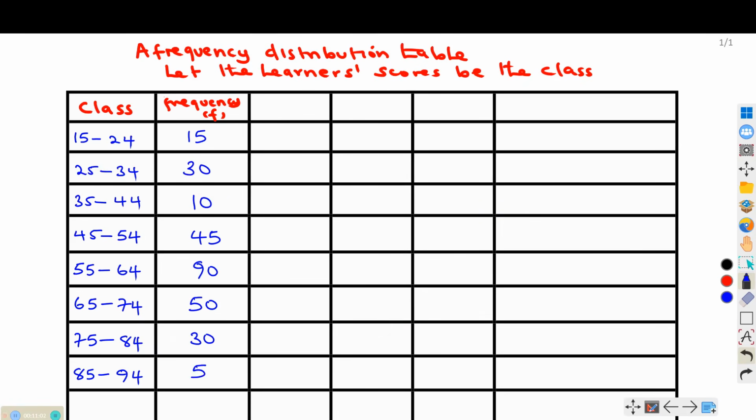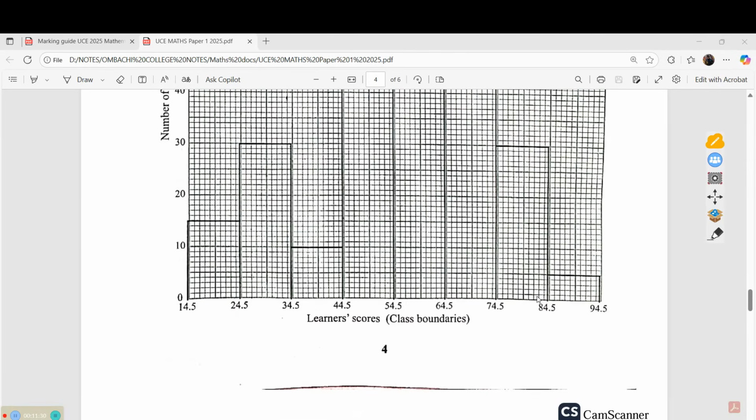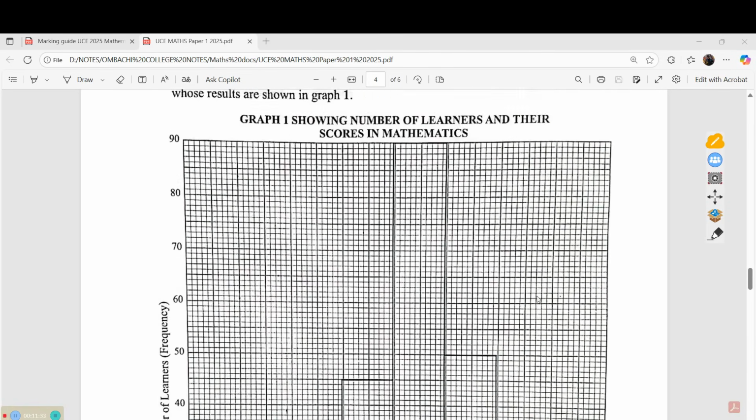So what is the total frequency, or the summation of f? We need to add them up. So add all these together, and that will give us 275. So that will be the total frequency. After getting this, we need to know what exactly we need. So this is so far the information that is given.